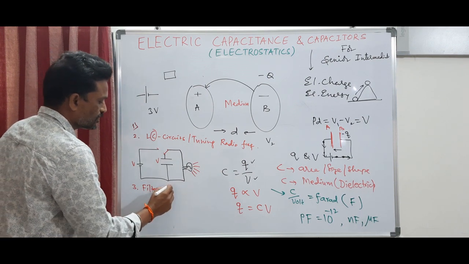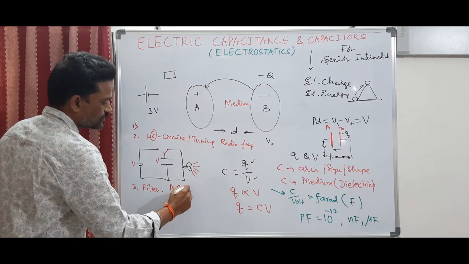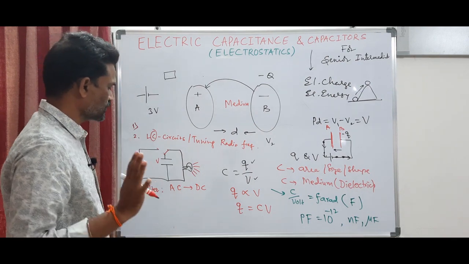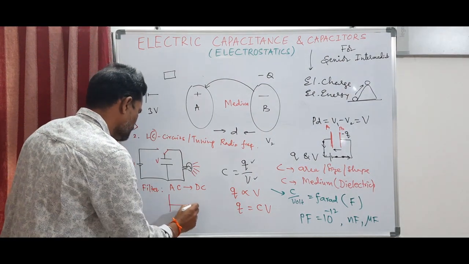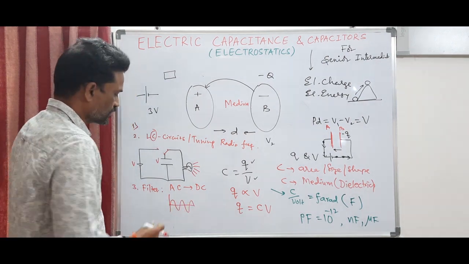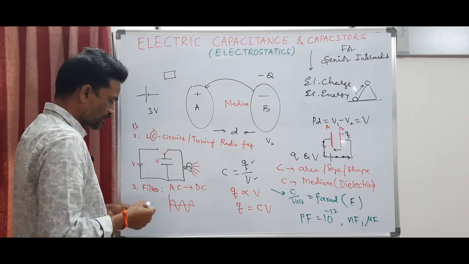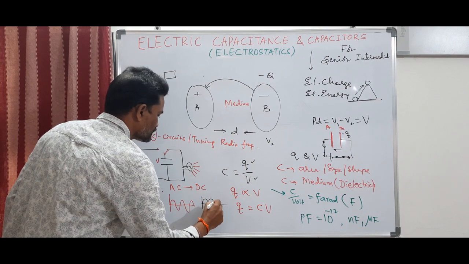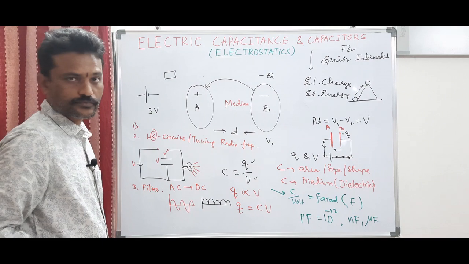Filter circuits are generally used in rectifiers. A rectifier converts AC current into DC current. We use a bridge rectifier where we use 4 diodes. So what do you mean by AC? AC has positive and negative half cycles. When I send this through a rectifier, I will get this type of wave, with only positive half cycles. So it is not exactly a DC.